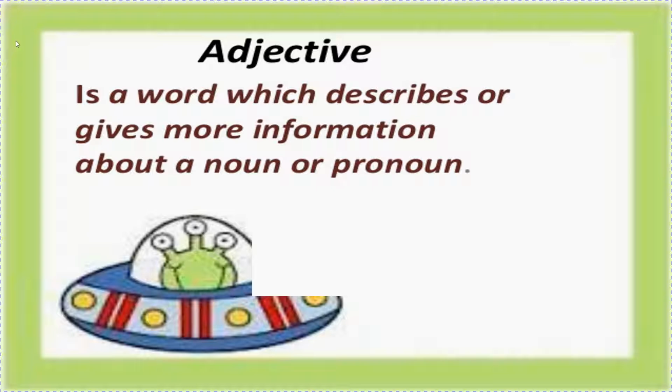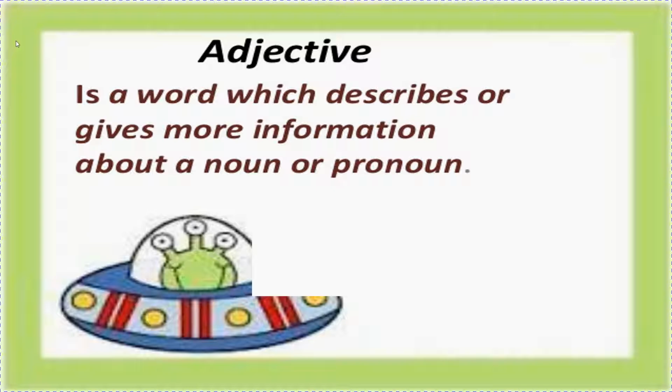Let us take any noun. Let's take flower. Suppose I take a particular flower, like rose. So I can say red rose, beautiful rose. So what is red? What is beautiful? They are telling more about, they are giving more information about rose. Fine. So red and beautiful will become adjectives.